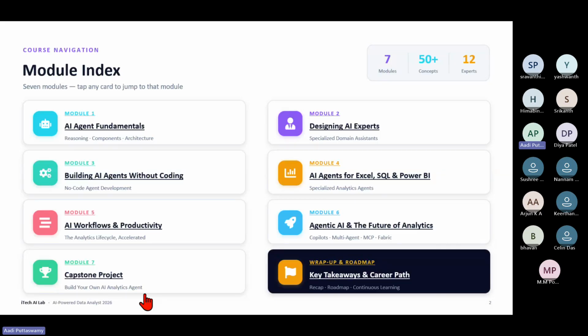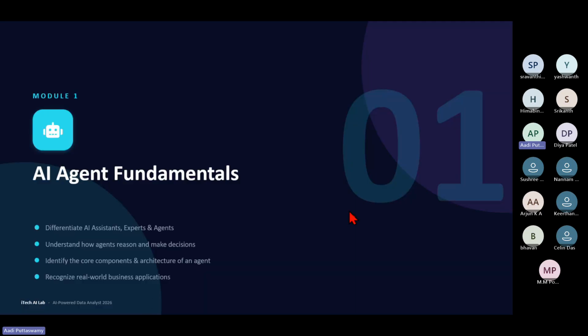Right. So people, I have made a very nice presentation, and a detailed document, which I'll be sharing with you. This presentation was again done by Claude. I just gave Claude the prompt. It took me some 2-3 minutes and it gave me this output, so I'm actually using that for the presentation. But detailed prompts, queries, and explanations, everything is there in the Word file, which I'll be sharing with you. You can go through that.